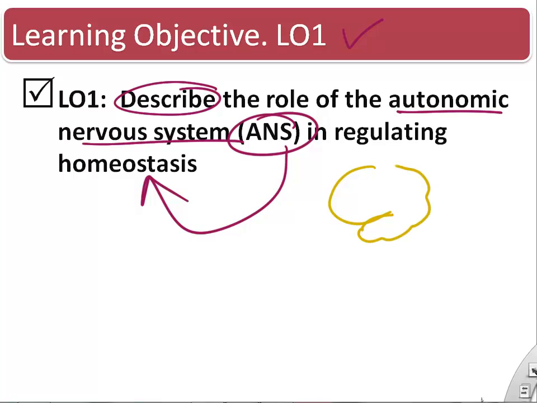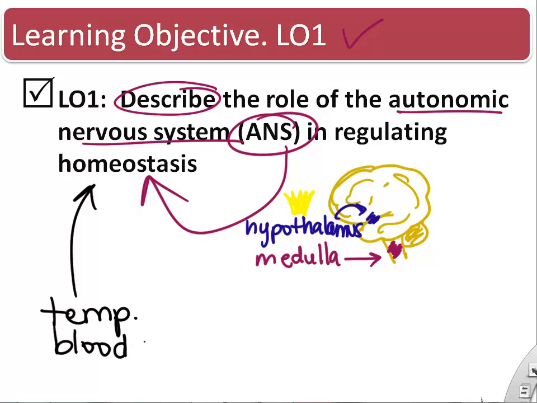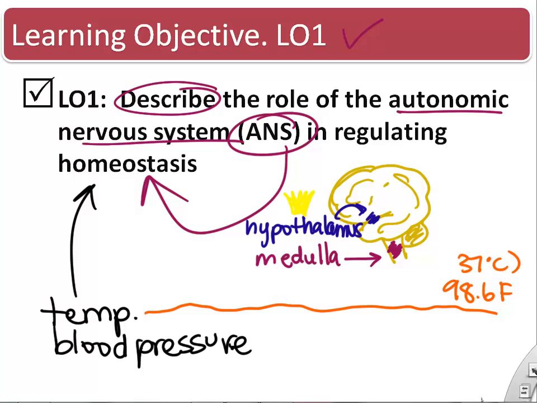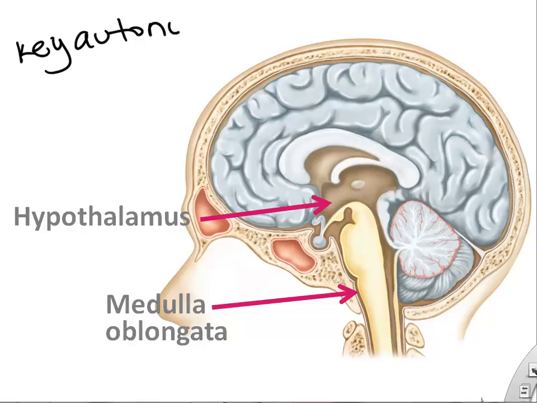Okay, let's talk a little bit about homeostasis. Again, we have our brain, which is the controller in homeostasis. In terms of the autonomic nervous system, the medulla oblongata and the hypothalamus will be the primary brain areas controlling our autonomic nervous system. For example, temperature and blood pressure are important homeostatic variables. We want to keep our blood pressure constant throughout the day. And so this is going to rely on our autonomic nervous system, including the hypothalamus and the medulla, and then the wiring that extends from our brain.